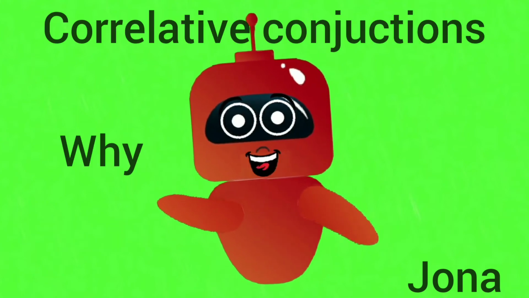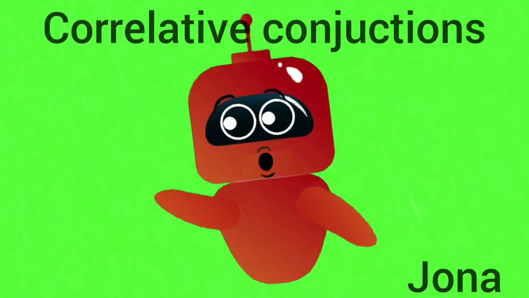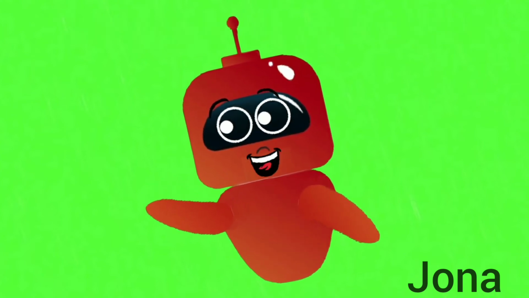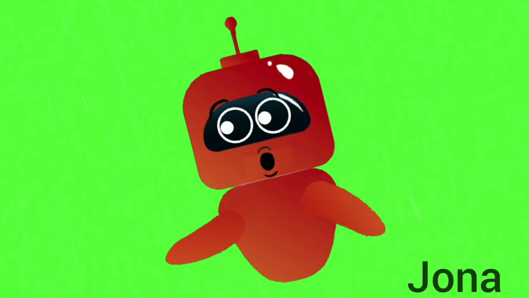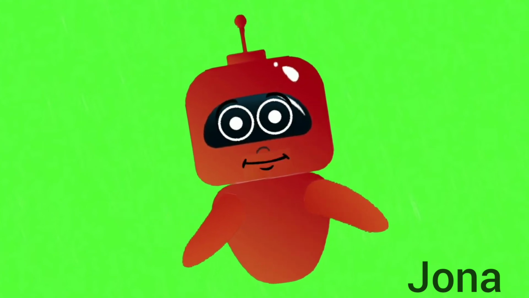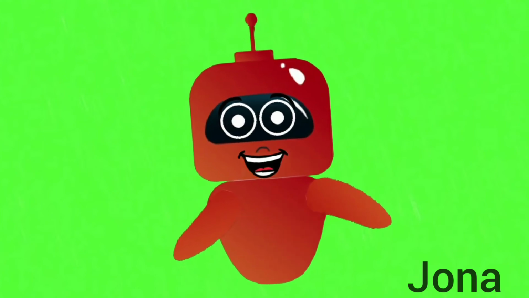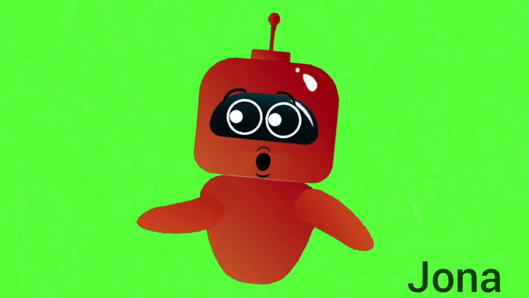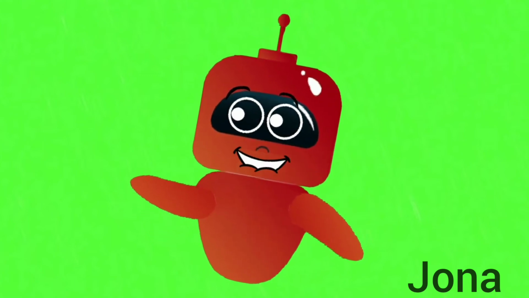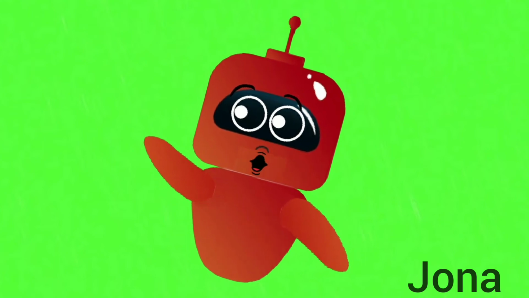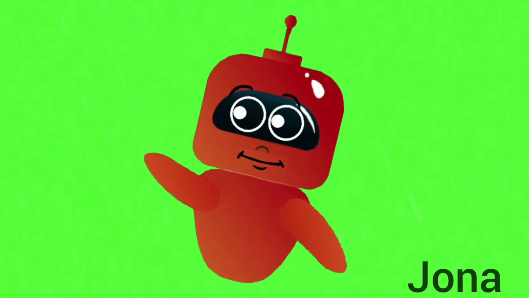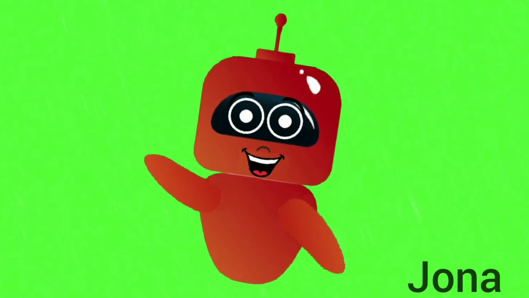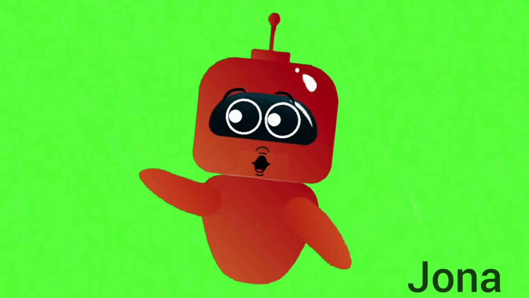A correlative conjunction is a type of conjunction that functions in a pair. Some common correlative conjunctions are either or, both and, neither nor, not only but also, such as, such that, so as, so, no sooner, rather than, whether.